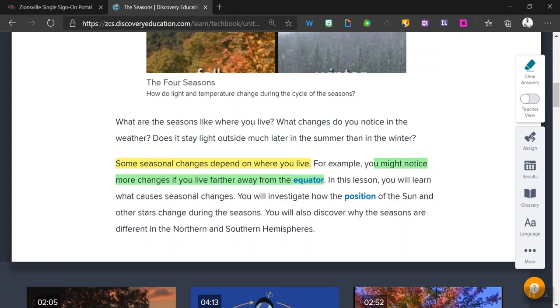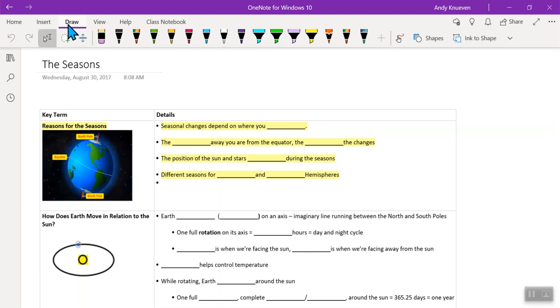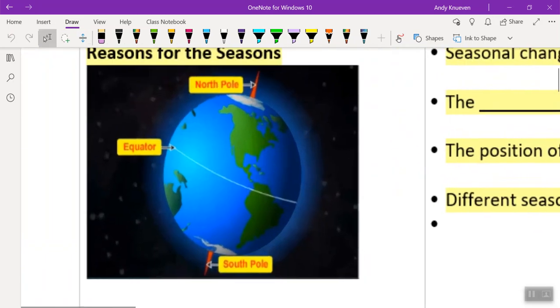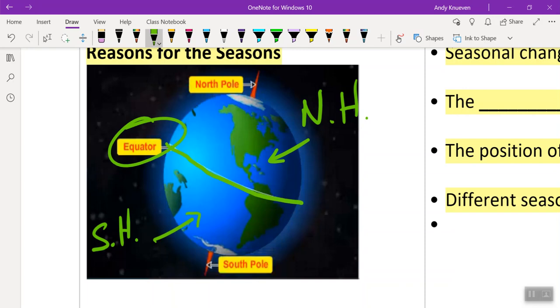So let's jump to our notes, and we can do this engage section here, the one that we started with before. So first off, when we look at our world picture here, it's important to notice that we have our northern hemisphere, that's the top half, and then we have the southern hemisphere at the bottom. Now, what separates that is this imaginary line that goes around, and this is the equator, right?